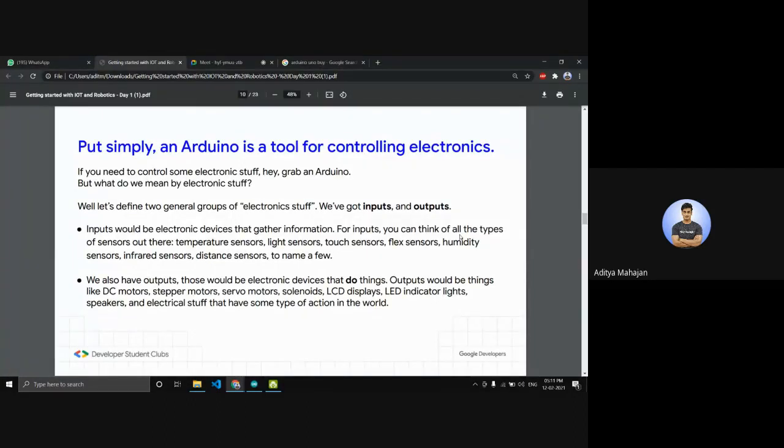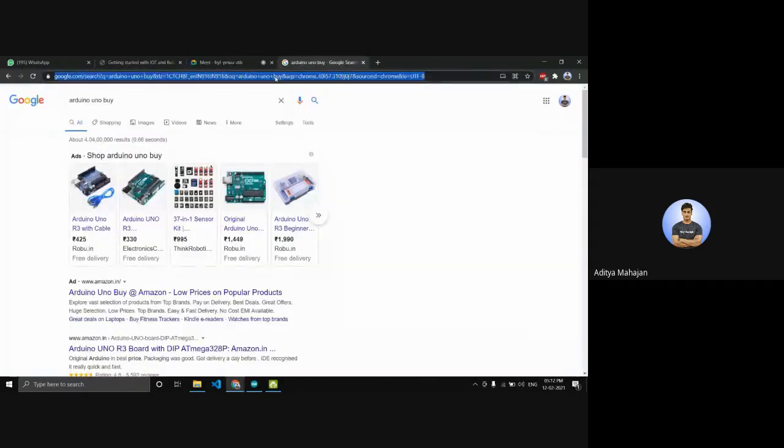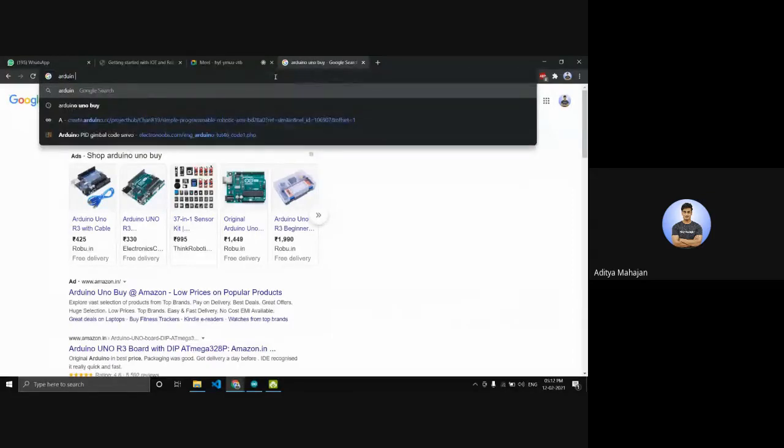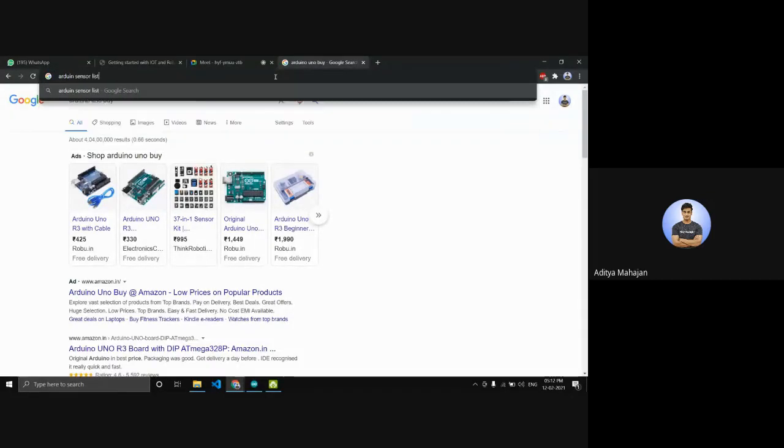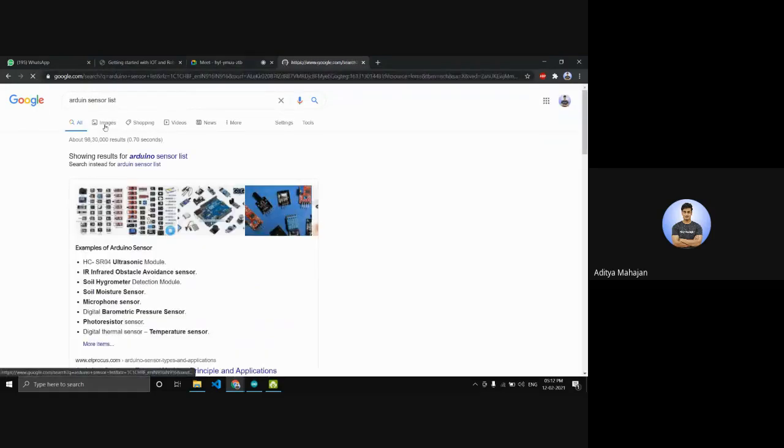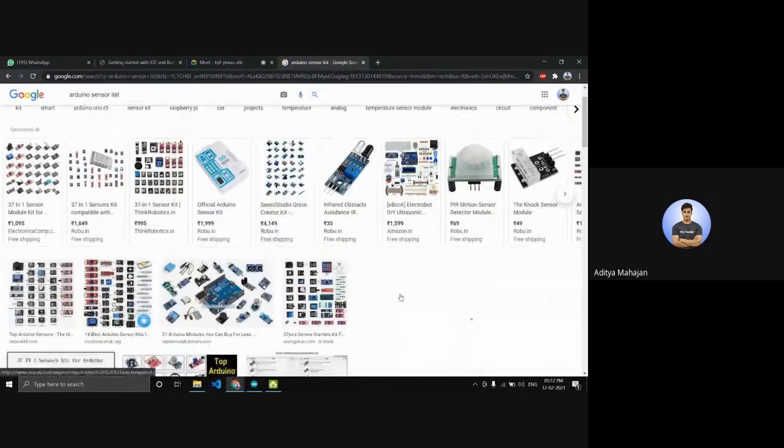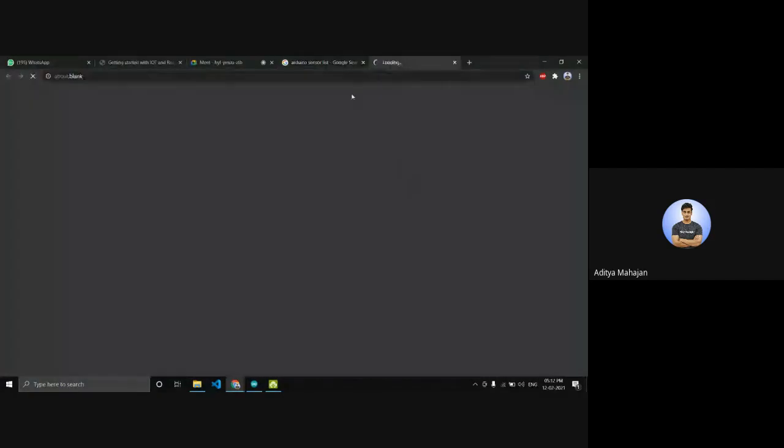Think of inputs, as in the previous example of the car, as all the sensors and outputs as the actions that are being taken on that data. So inputs can be temperature sensors, like I've mentioned here: temperature sensors, light sensors, touch sensors, flex sensors, humidity sensors, and infrared sensors. And there's a lot, there's thousands of sensors. As you can see, there's a whole variety of sensors available on the market. Let's just see.